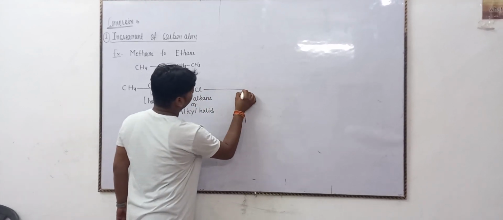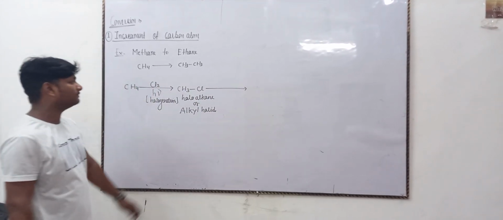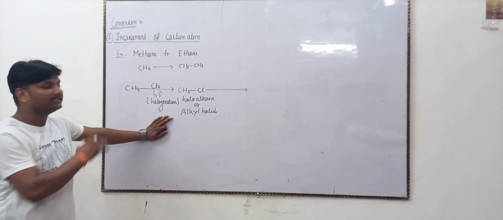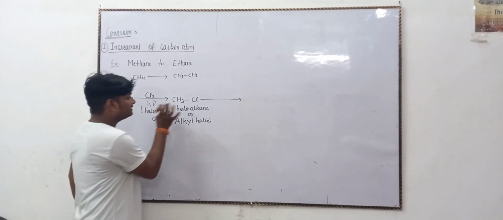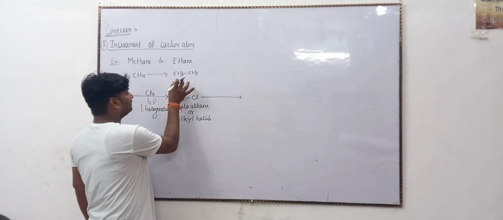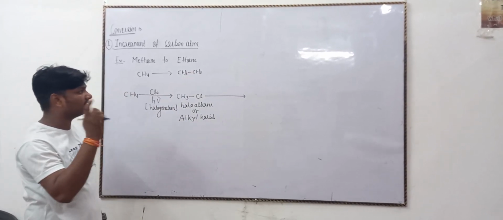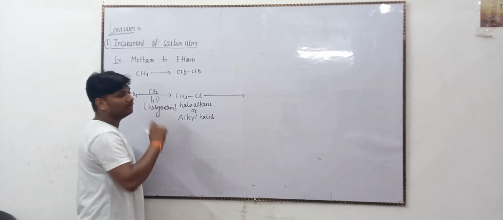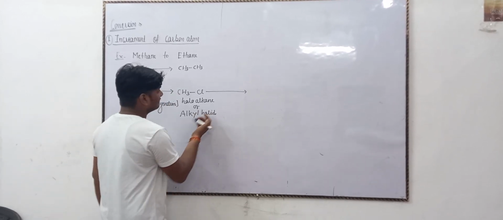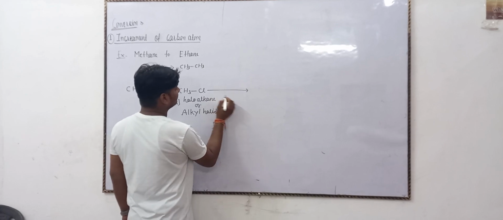Again, the CH4 molecule is converted into CH3Cl. From the CH3Cl molecule, the final formation of CH3-CH3. So one CH3 is added, adding one more CH3. Then the reaction name is the Wurtz reaction.